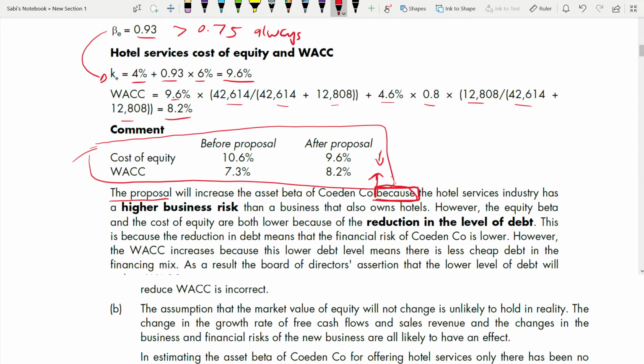Does it look practical? Does it sound practical to you when you are reading also? Exactly. Why? When you're having two things, hotel and property, think of it like this. I'm telling it in an easy way now. Forget about AFM, forget about asset beta, everything. Hotel service industry, when you're having two businesses in one, when you're having two lines of business, the advantage is that risk is spread across the businesses. Diversification is there. When one business is not performing well, you can still rely on the other's success.